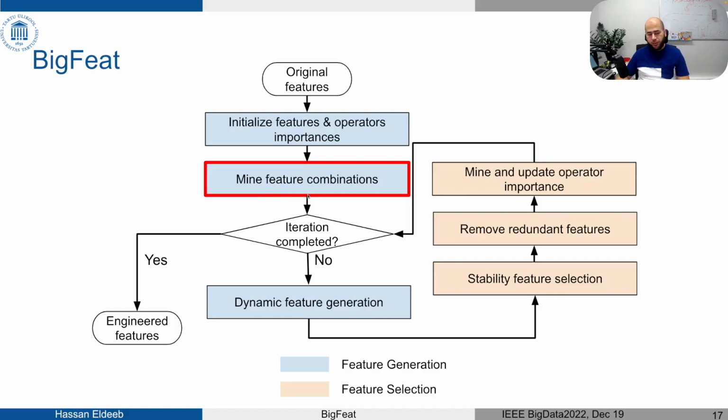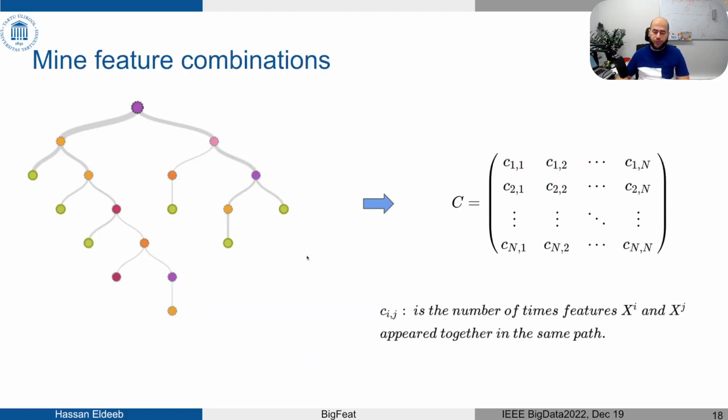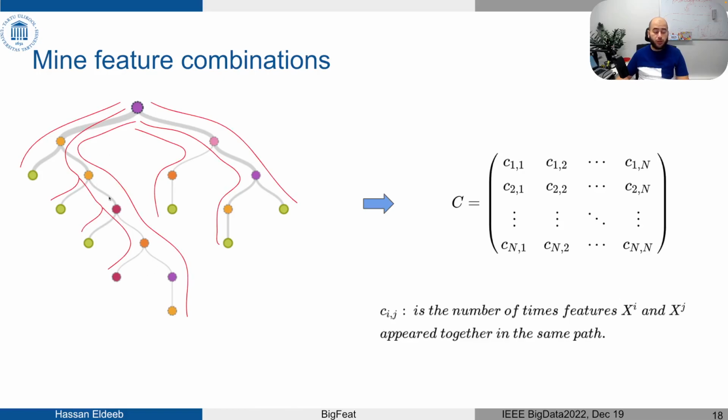So second, we mine the feature combinations. The feature combinations, we expect them to work better together. So we do this under two hypotheses. The first one is that we assume the split features are more important than non-split features from the decision tree based models. Secondly, features that appear together in the same path, the paths which are used to predict the value for the input instances, are expected to work well together.